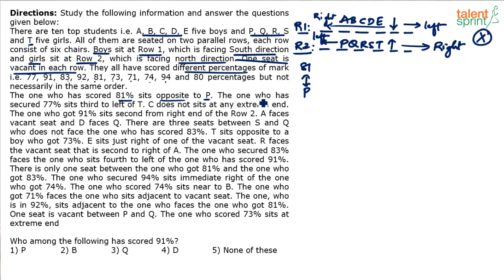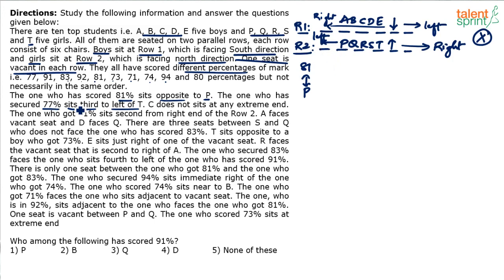The next point, the one who has secured 77% sits third to the left of T. Again, important. Remember, T is in the bottom row. T is in row number 2, which is people facing north. Left of T should be towards our left. Left and right have to be done very carefully here.